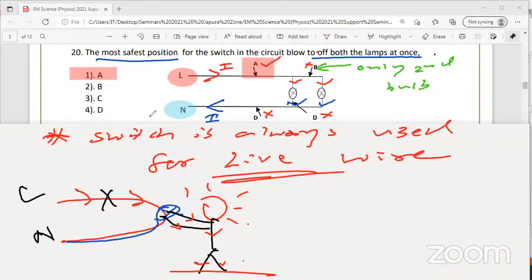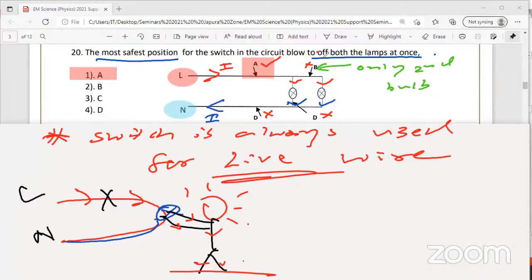No wonder. Normally when you switch off, the current should not come to the lamp. That's why some people are scared to touch the lamp. They switch off the main switch also to replace the lamp. Why? If the electrician has put the switch on the neutral wire, you can get electrocuted when there's a leakage. Safety. Why is the switch used for the live wire? For the safety of the consumers.